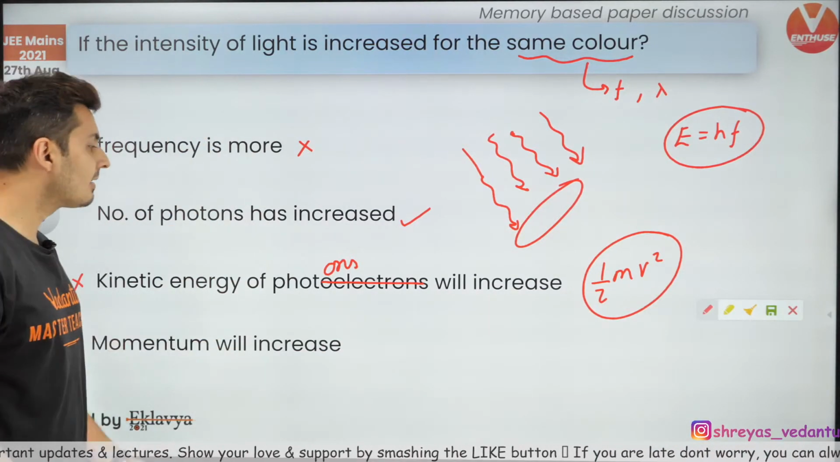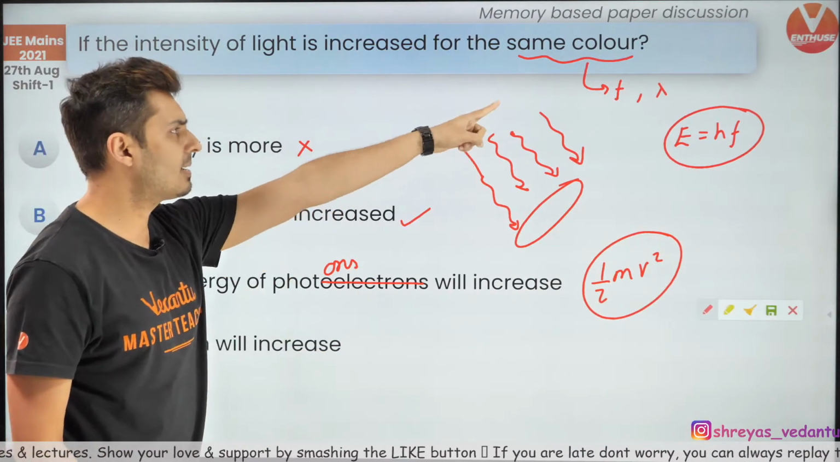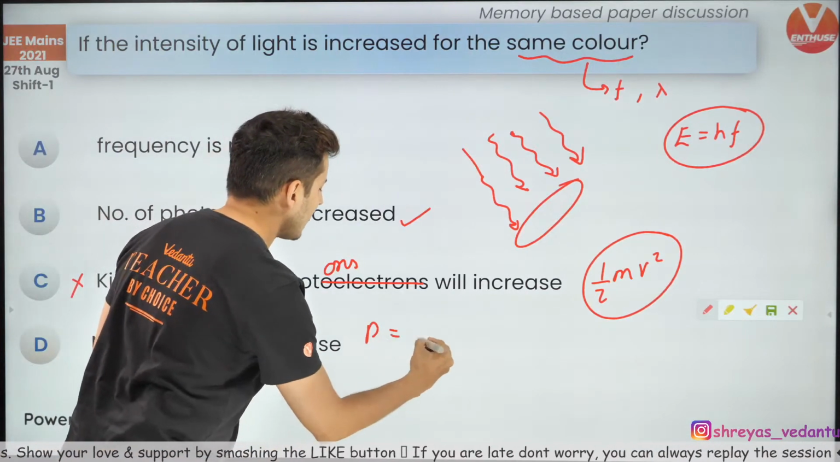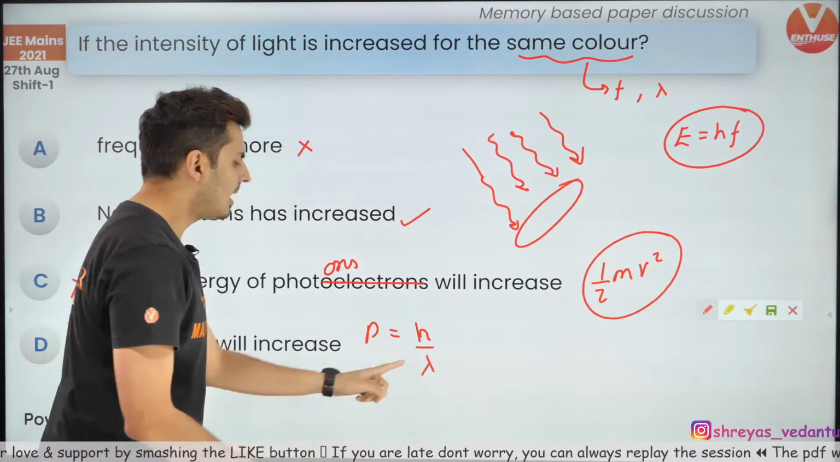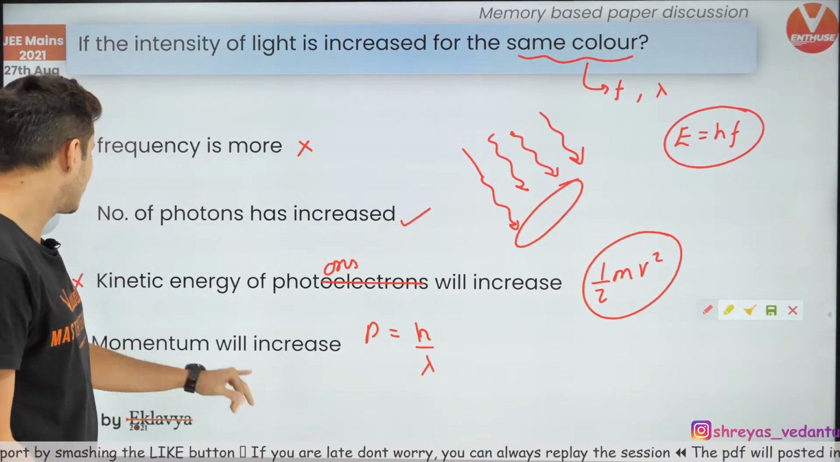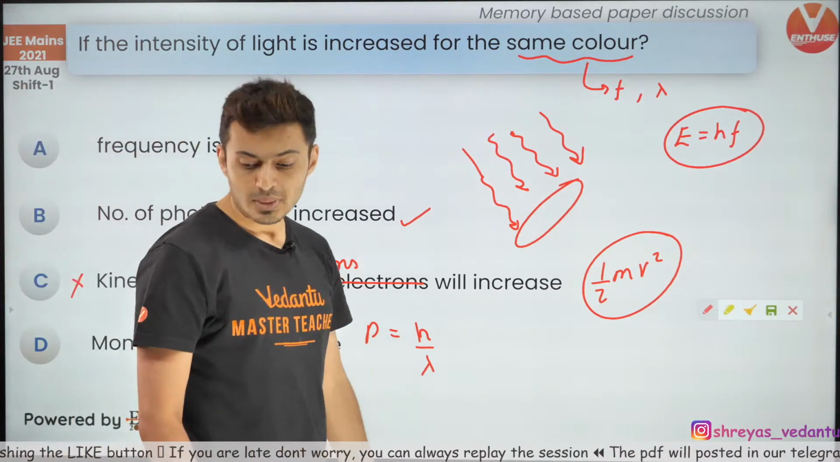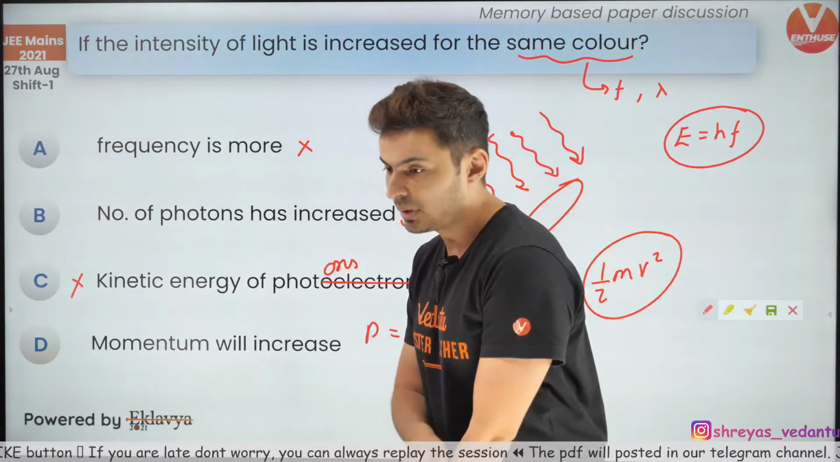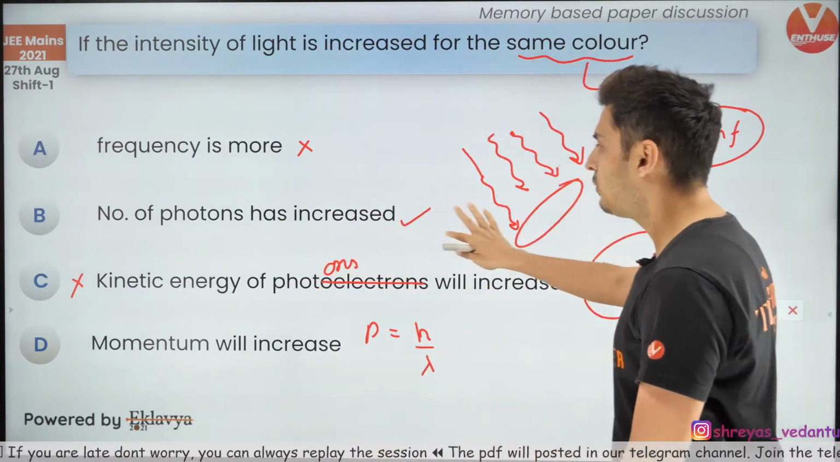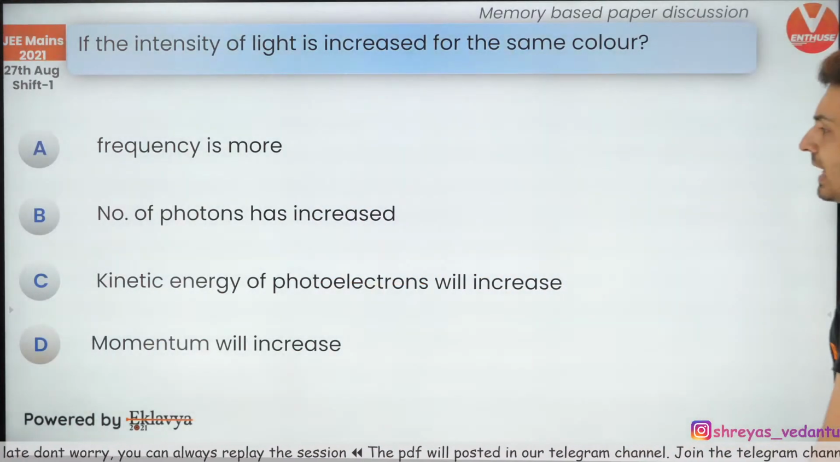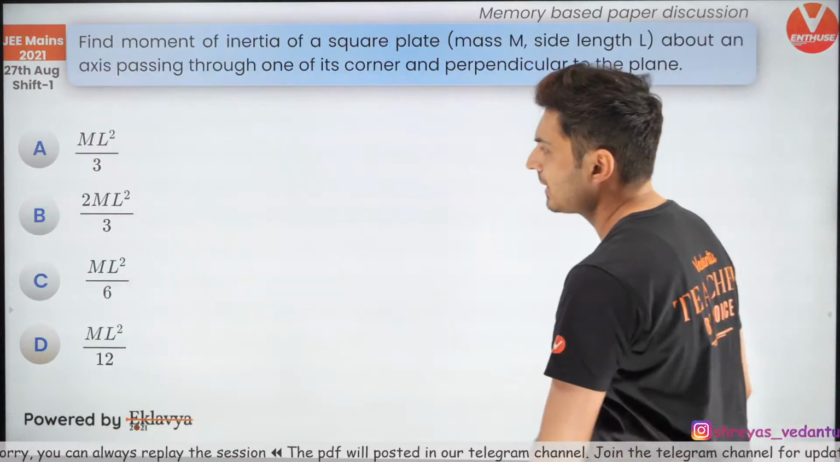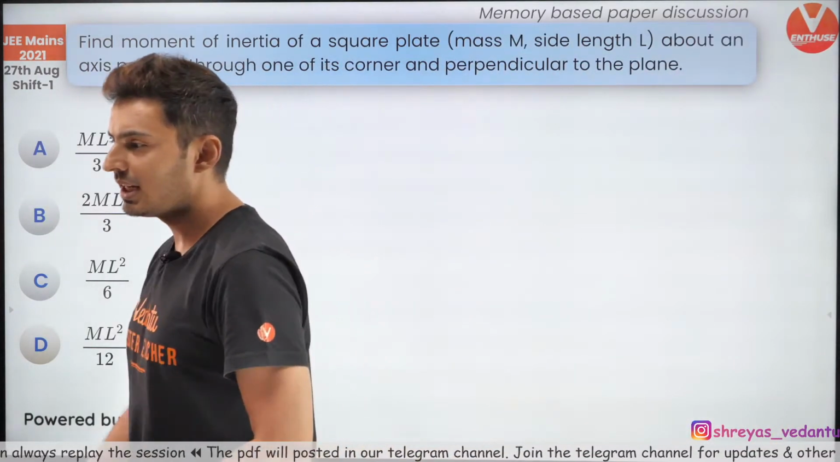Then momentum will increase. Well, color is same, lambda is same, momentum is h by lambda. Lambda won't change, momentum also won't change. So the only correct answer is B. Everybody getting it? Very good. So the number of photons has increased, so that should be the answer. Excellent. Next question coming up on your screen.